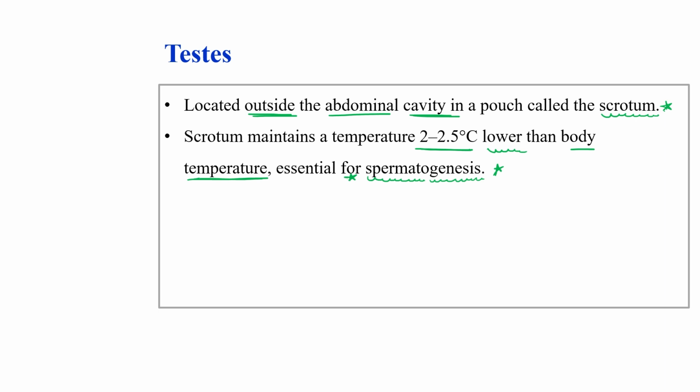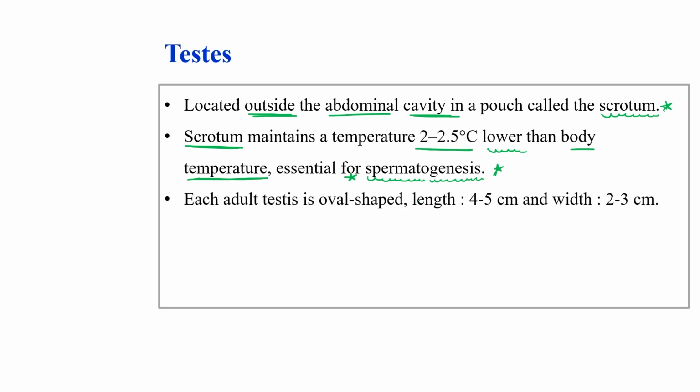That's why these testes are present in the scrotum, just outside our body. This scrotum maintains a temperature 2 to 2.5 degrees lower than our body temperature, which is essential for spermatogenesis. Clear?